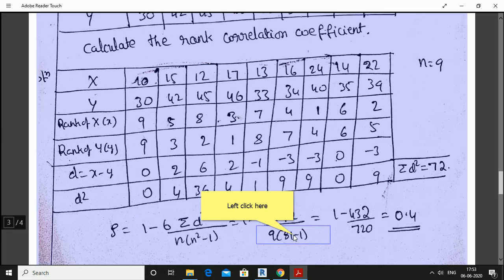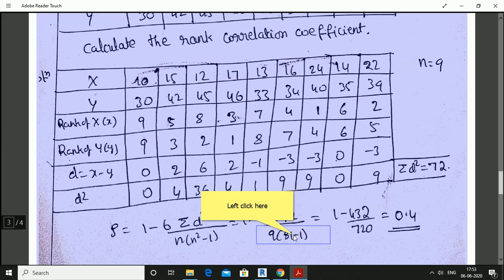Okay. I hope you understand how to find the rank correlation coefficient. If they directly give the ranks for the two characteristics, you just find their difference, D is equal to x minus y, and their square, then you use the formula. Suppose the ranks are not assigned, then either in the ascending order or in the descending order of their marks, we need to assign the ranks. After assigning the ranks, we need to find the difference of the ranks, then use the formula. Okay, I hope you understand this.